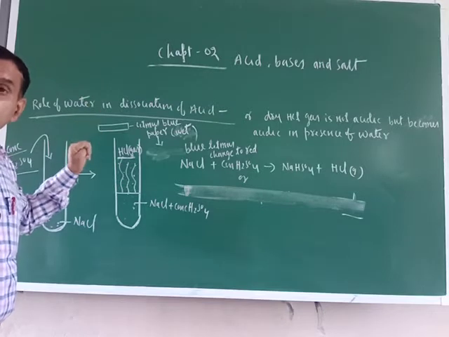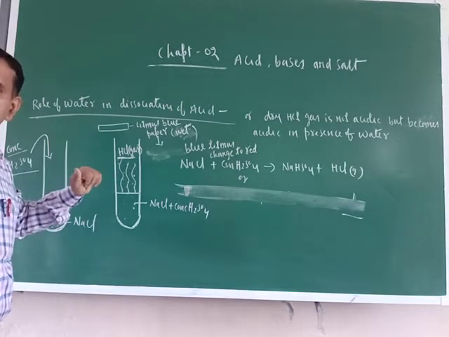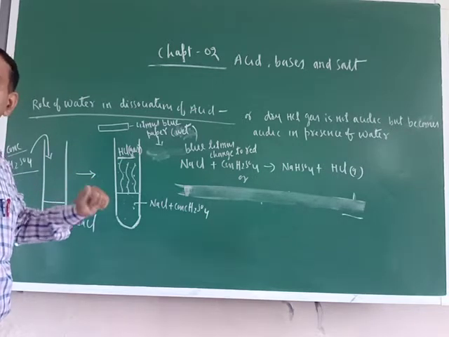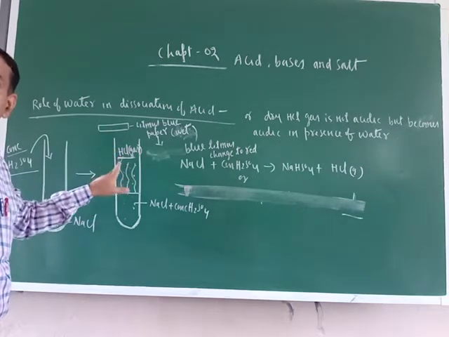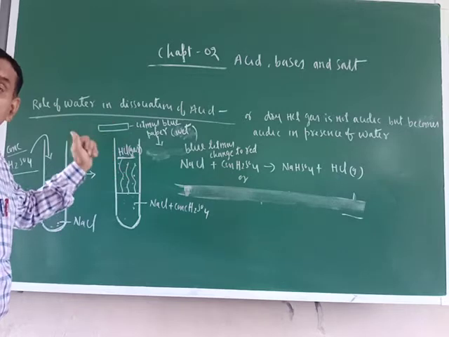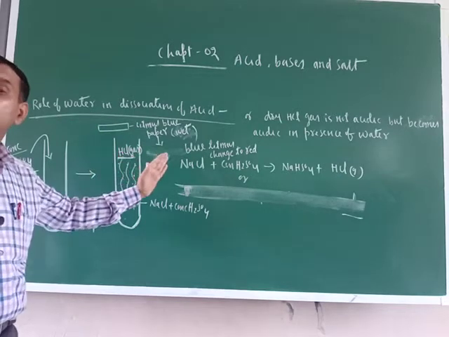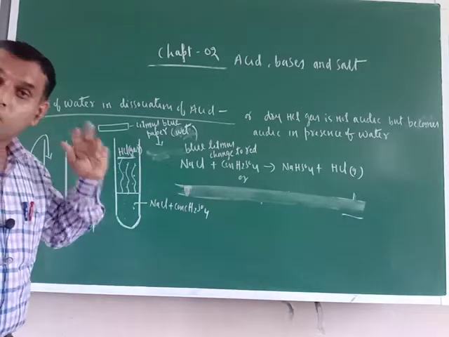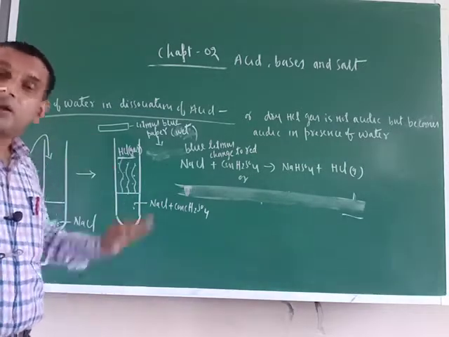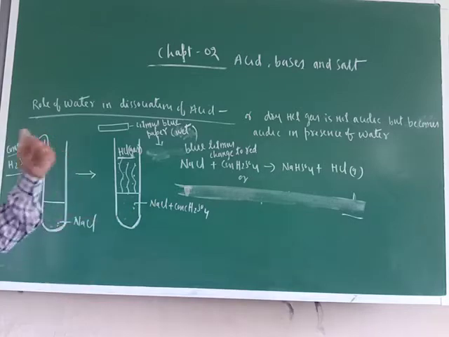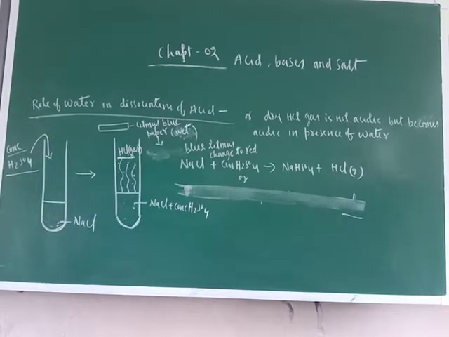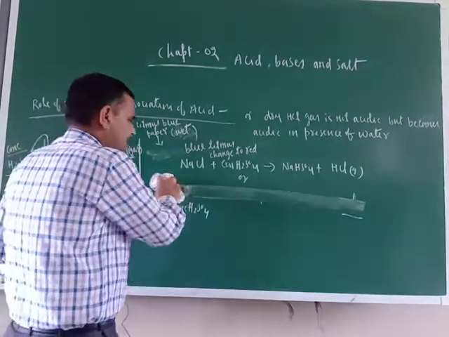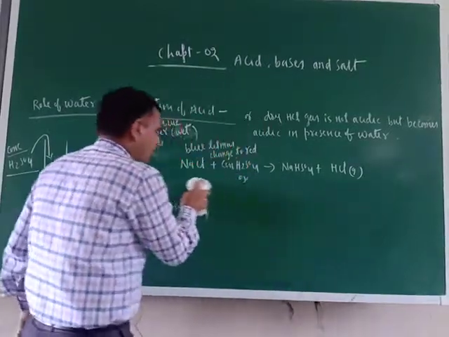When dry litmus paper came into contact with dry HCl gas, no change took place. But the moment you brought wet blue litmus, it changed into red. So now the role of water is there. What is the role of water? That only we have to understand. Just see, try to understand here. I will explain to you the role of water.